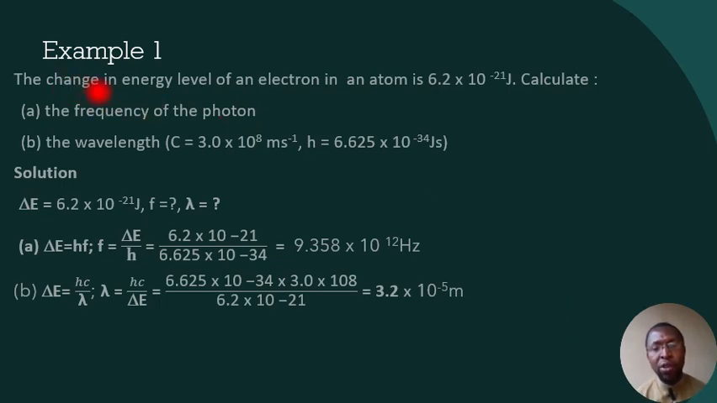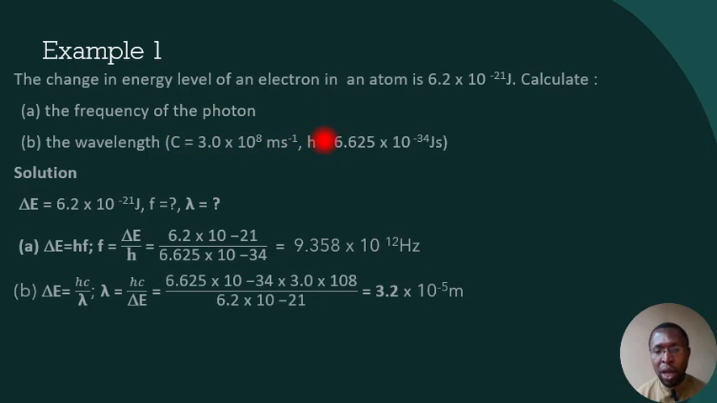The question says that the change in energy level of an electron in an atom is 6.2 times 10 to the power minus 21 joules. Calculate A, the frequency of the photon, and B, the wavelength. We are given the speed of light, c, to be 3.0 times 10 to the power 8 meters per second.